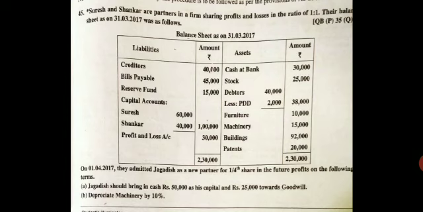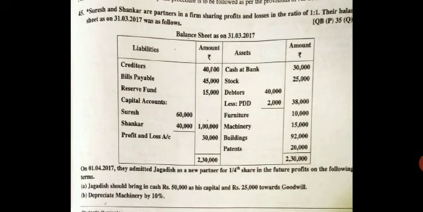Come to the partners' capital account. There are 3 partners, Suresh, Shankar and Jagdish. So on both sides we require 3 amounts columns and write first column Suresh. Next write Shankar. Next column write Jagdish.